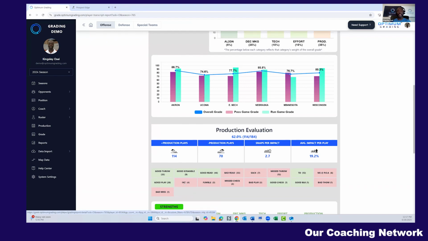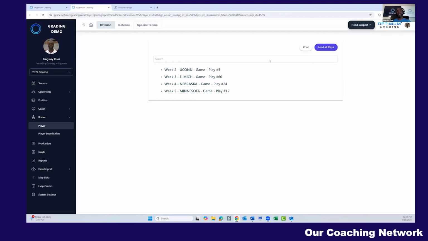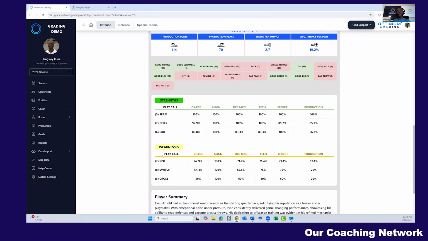Again, everything is verifiable. We can click on the 4 interceptions. It tells us what game and play number. We can watch them right from here. Underneath that, the software is going to also track the player's strengths and weaknesses, right? These are all links that can be verified.